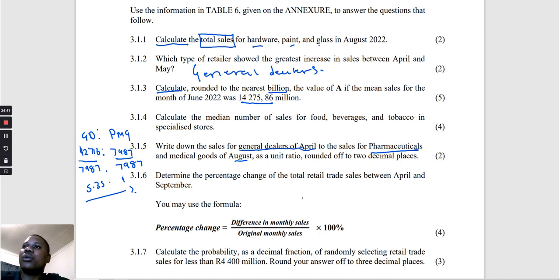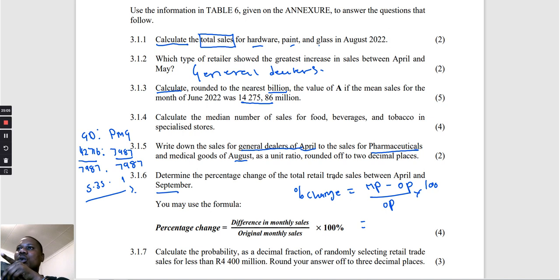When you calculate a percentage change, simple percentage change, you say new minus old, divide by old, the original, then multiply by 100. The new one is for September and the old one is for April. But remember, we are looking at the totals only.